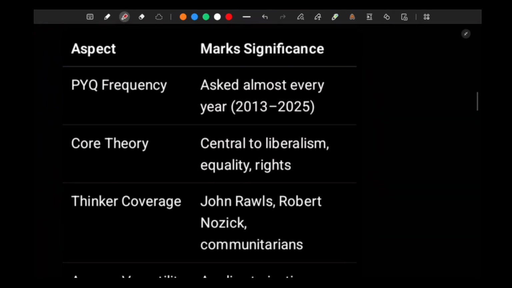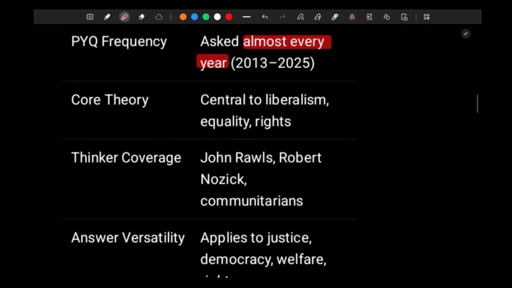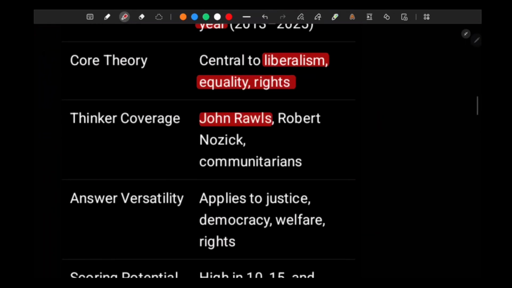I cannot underscore its importance anymore. Literally the most important topic in political science. Almost every year it has been a PYQ because it is central. If you understand justice, you will understand every other concept, right? Liberalism, equality, rights, how it is connected. Have to understand Rawls, have to understand logic, have to understand communitarians.